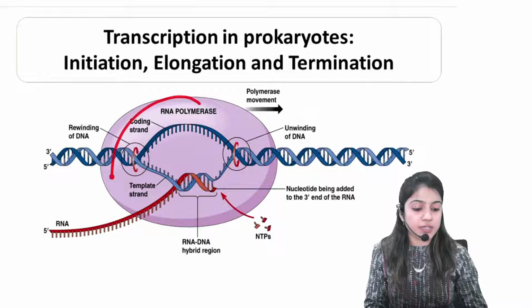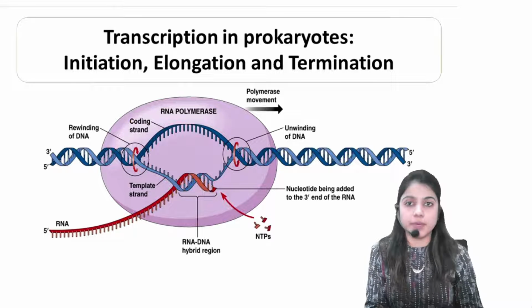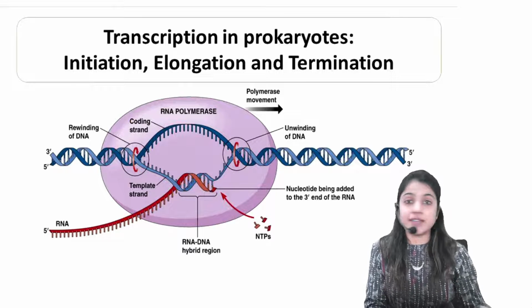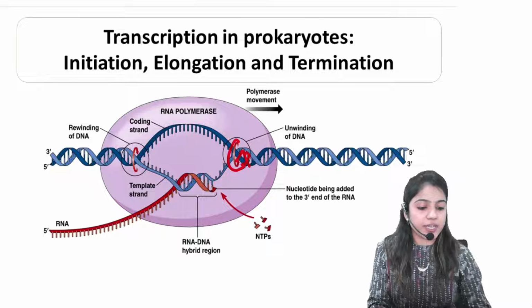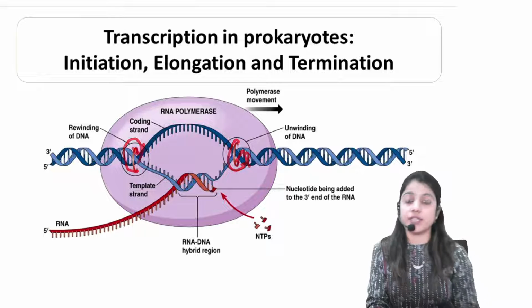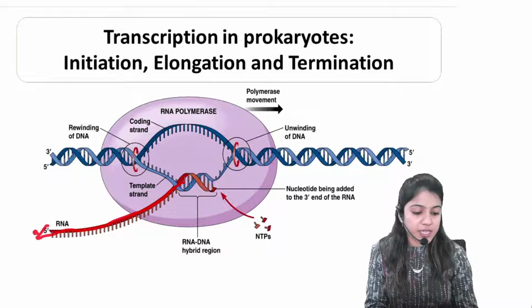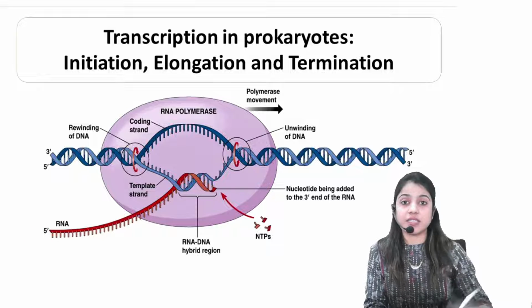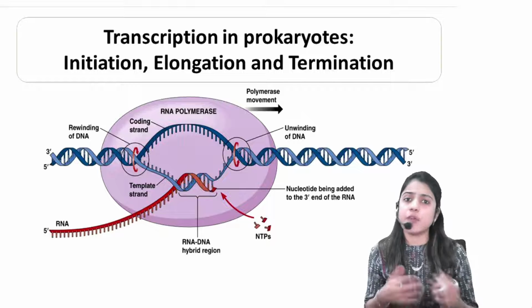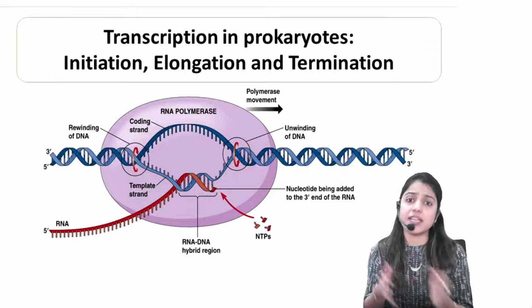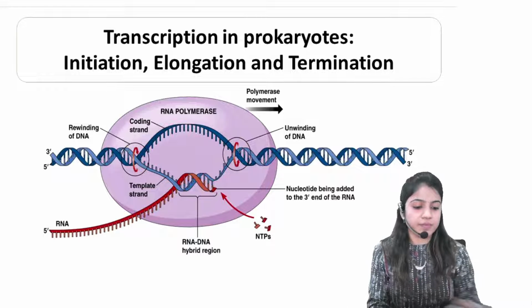So this structure can be called as what? Transcription bubble. So, where the transcription is happening. You need to show this unwinding of DNA and this rewinding of DNA. And this mRNA has been released in the matrix from the DNA. It got detached from the DNA. It will keep on detaching and finally at the end it will get released in the matrix only.